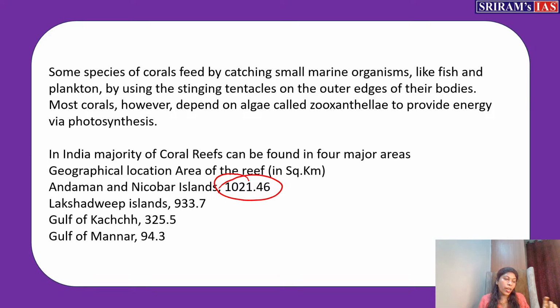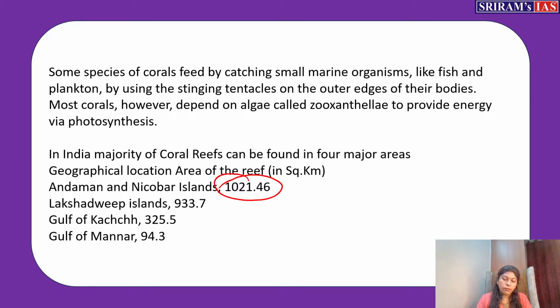In Andaman and Nicobar, you will find a barrier kind of reef. We already defined the types of reefs. In Lakshadweep you will find an atoll kind of reef; a lot of atolls are present there. So these two are major destinations for coral reef. Other than that, the Gulf of Kutch as well as Gulf of Mannar. In both places you can observe reefs. We can also find small patch reefs near Mumbai. But major reef is located in four destinations in India: Andaman and Nicobar, Lakshadweep, Gulf of Kutch, and Gulf of Mannar.